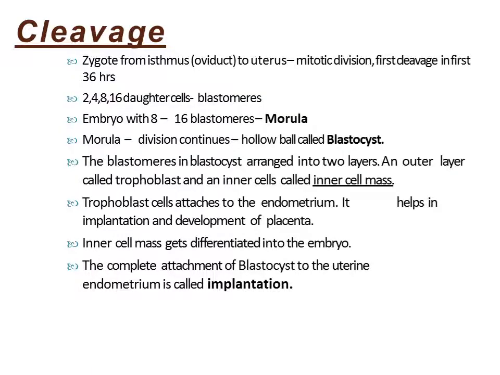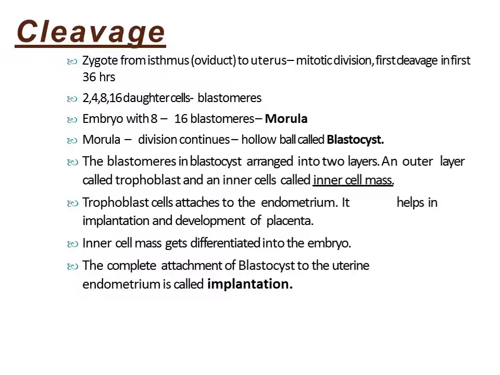Now, if we talk about cleavage, the zygote undergoes successive mitotic divisions which are called cleavage. When this cleavage occurs, the zygote is moving through the isthmus region of the fallopian tube towards the uterus. The daughter cells of the zygote which are dividing are called blastomeres. When these blastomeres reach the 16 celled stage, we call it morula. Morula is a solid spherical structure containing the 16 celled stage of the embryo.